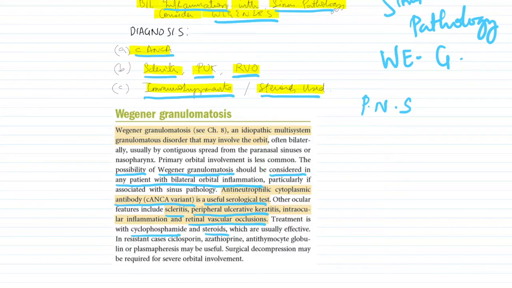Treatment, you might give cyclophosphamide and steroids. In a resistant case, you might use cyclosporin, azathioprine, antithymocyte globulin, or plasmapheresis. Surgical decompression may help if you have severe orbital involvement.